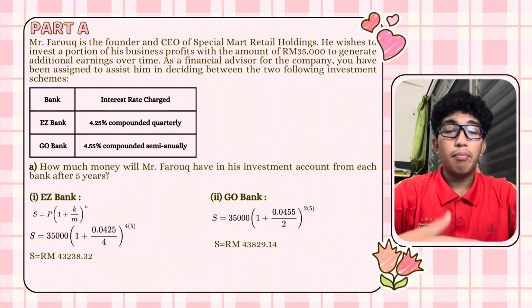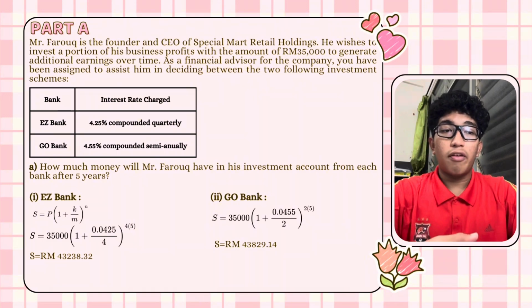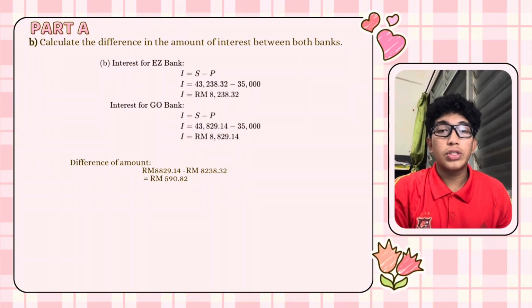Then we're going to calculate for Go Bank. We use the same formula. The principal is 35,000, the rate is 0.0455 and the time will be the same, 5 years, and the m is 2 because in the question it says compounded semi-annually. We substitute into the formula, so the final answer will be 43,829 ringgit and 14 cents. Next, we're going to answer question B.